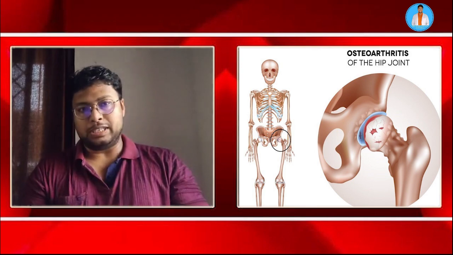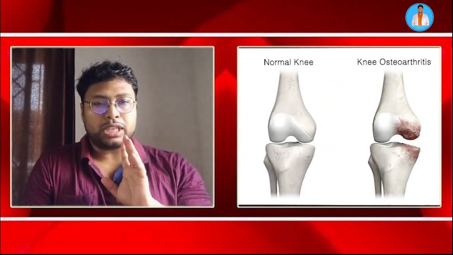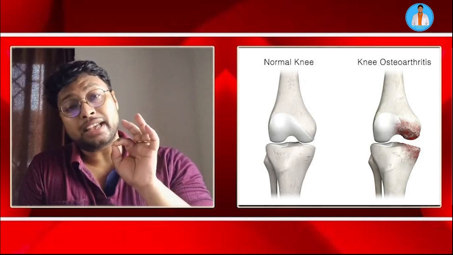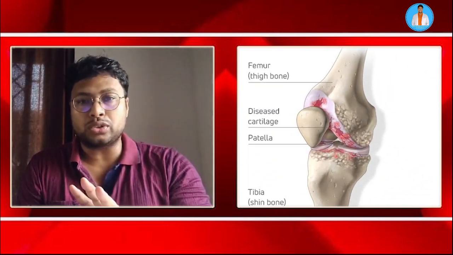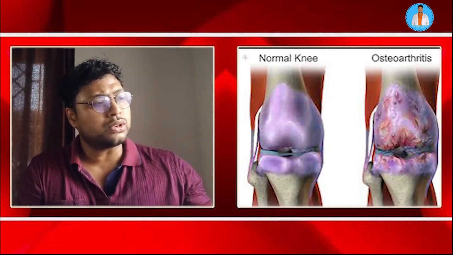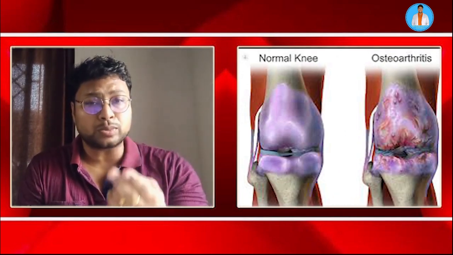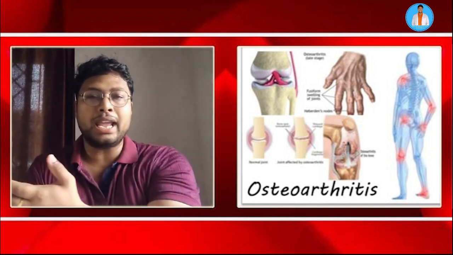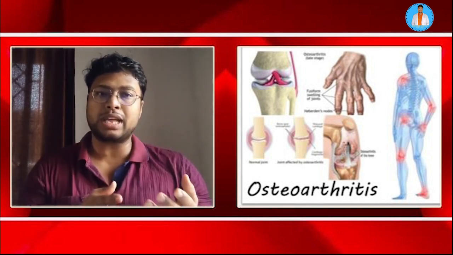So what can we do for these patients? The first and foremost thing that we should do for these patients is to educate them regarding their condition. They should know what osteoarthritis is and what is happening to them. Second, we should remove those modifiable risk factors. For example, if you're smoking, you should give up smoking. If you are going for any high impact sports activity, then you should reduce that.